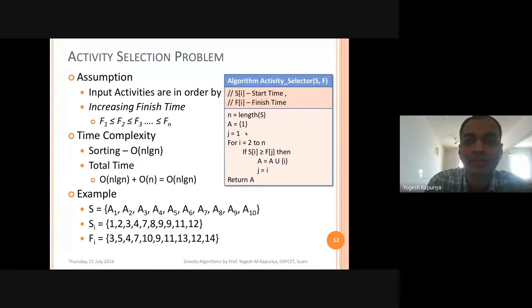So obviously you need to sort the activities. Here we are assuming, specifically for this algorithm, that they are sorted. Otherwise, if you go for the activity selection problem, you cannot assume this, right? You cannot assume that they are sorted. You have to sort them first. So here the first line should be sorting the activities on their finish time. That should be your first line.